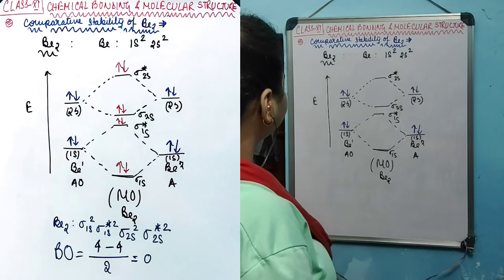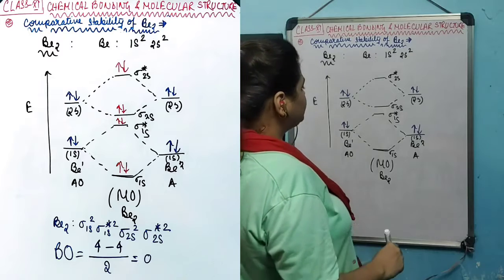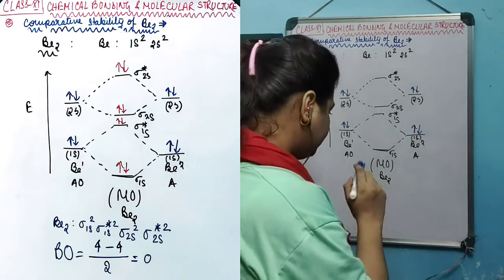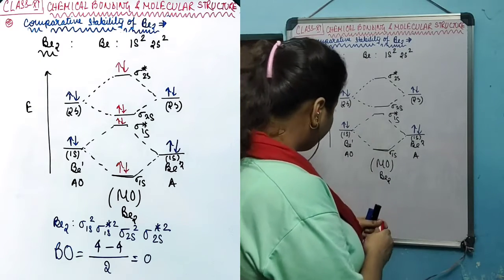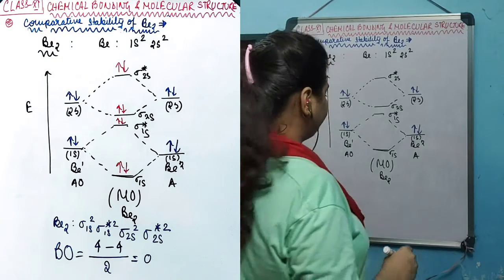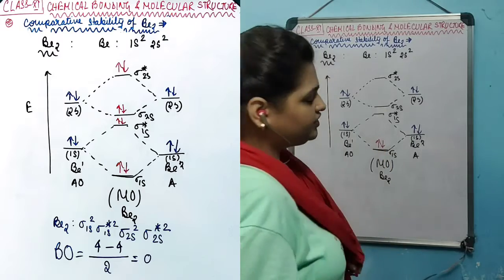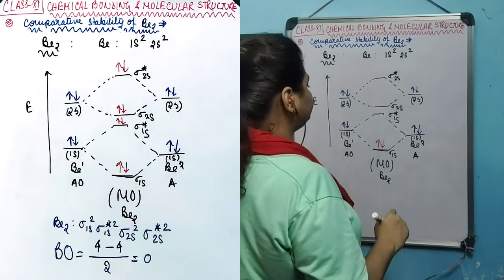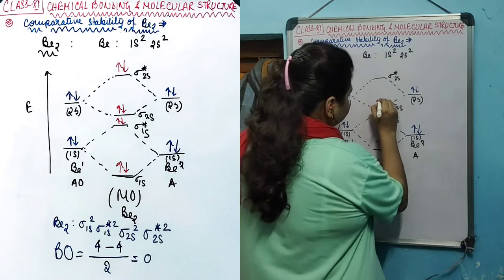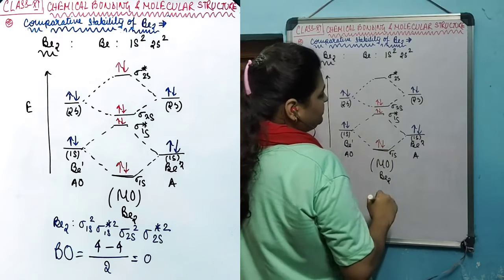So a total of 8 electrons are going to occupy the molecular orbitals, in accordance with their energy level. The sigma 1s will be filled first because it has the lowest energy, then the sigma star 1s and then sigma 2s. 1, 2, 3, 4, 5, 6 have already been filled.